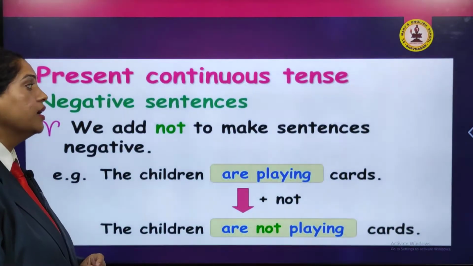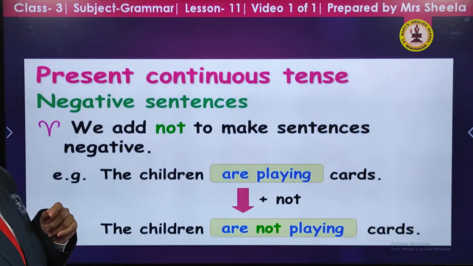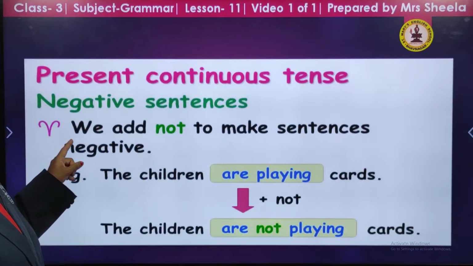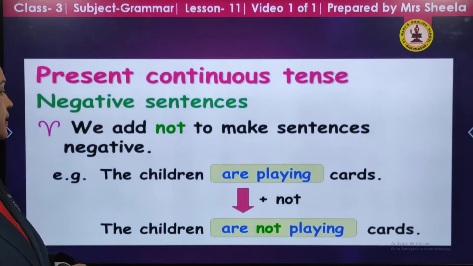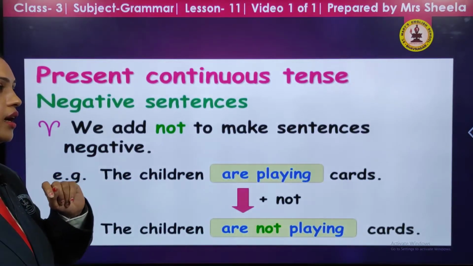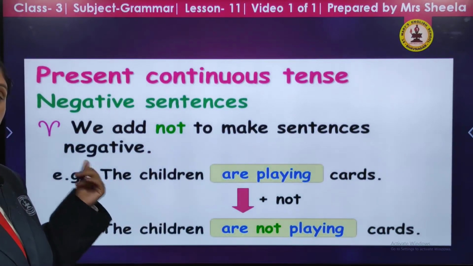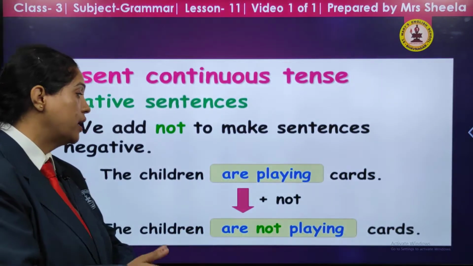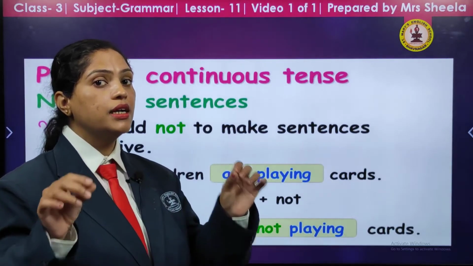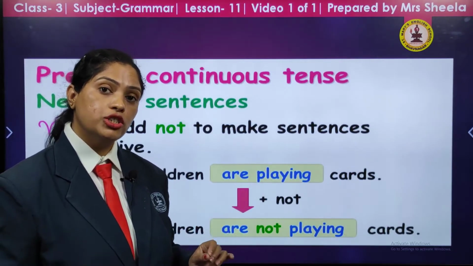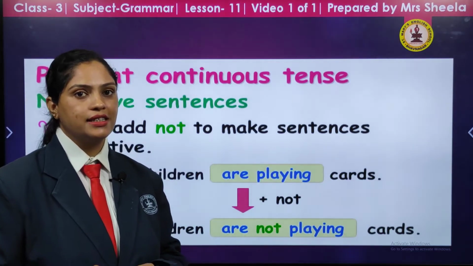Let's see one example of present continuous tense in a negative sentence. We add not to make a sentence negative. Let's see the example. The children are playing cards. But if we add not to our sentence, it becomes a negative sentence and it shows that the children are not playing cards. So, this is how a present continuous tense sentence can be changed into a negative sentence by adding not to the sentence.